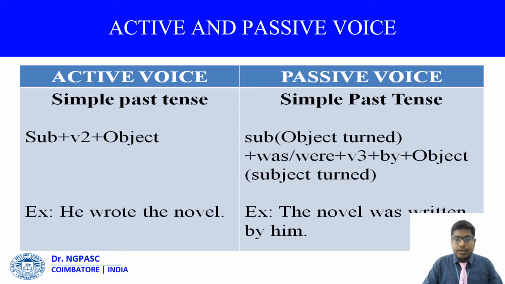And here for the simple past tense, the rule is subject plus V2 plus object. V2 means the second form of a verb, that means the past form of a verb. And he wrote the novel. Here he is the subject, wrote is the second form of the verb, and finally the object is the novel. While interchanging, the subject goes in the place of an object, as usual: the novel was written by him, with written as the third form of the verb. As usual, we have to change he into the form of him.